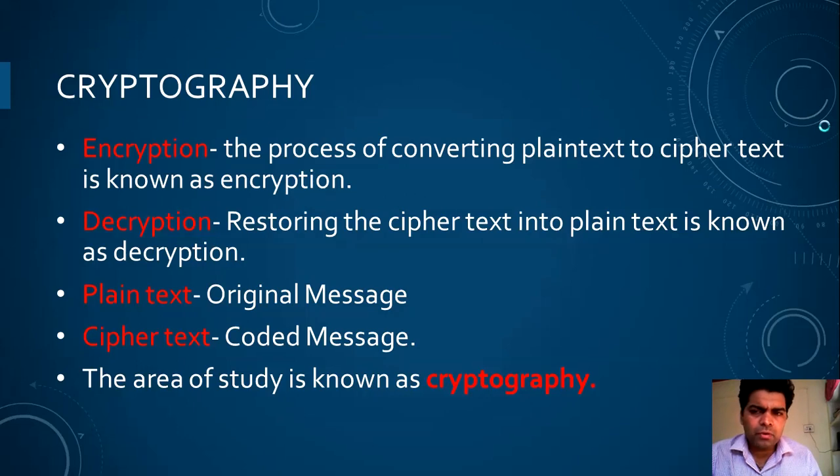Let's consider one scenario. In this scenario there are multiple nodes connected by some communication link in the same network. That means there is one network in which multiple nodes are connected. Among the multiple nodes there is one node which has some important information, and that node wants to send that information to another node on the same network. Since the information is very important, the node can't send that information as it is on the communication link. Why? Because there is a chance that some other person can read their message in between the transaction.